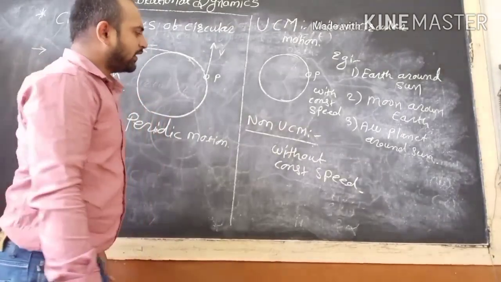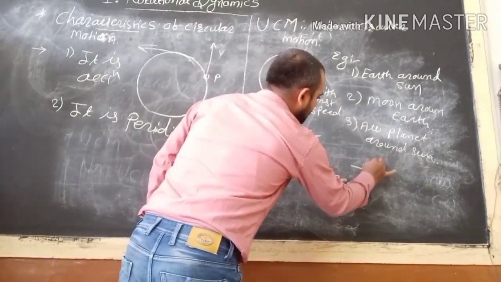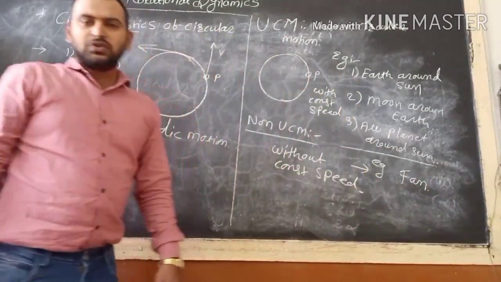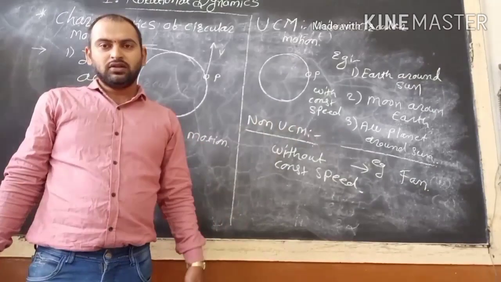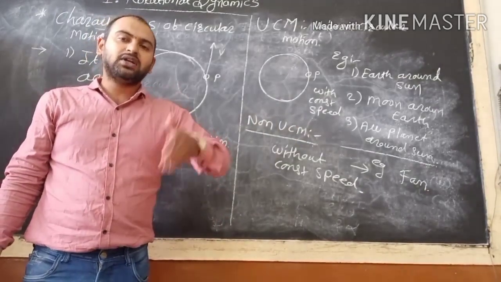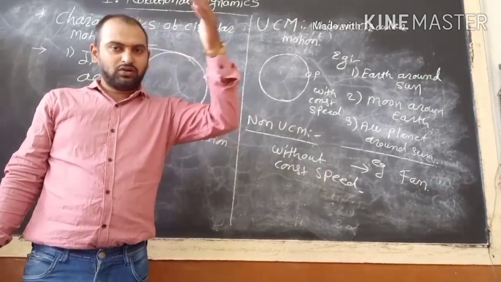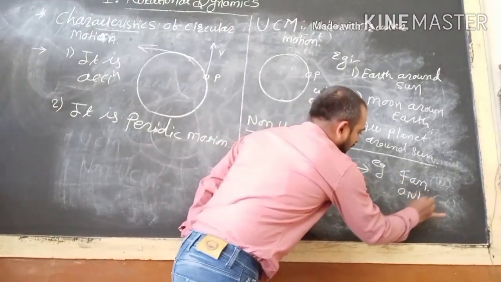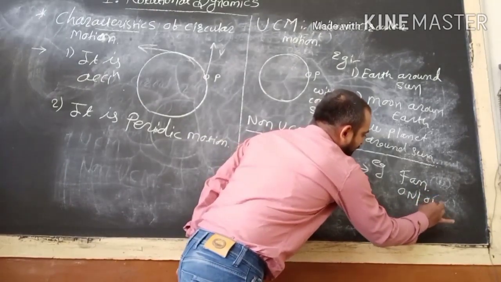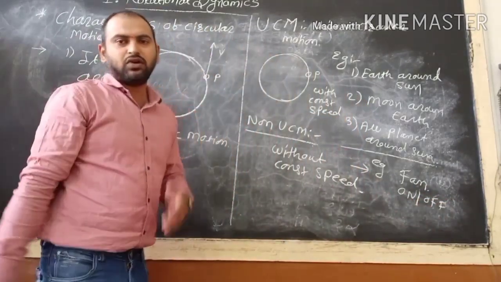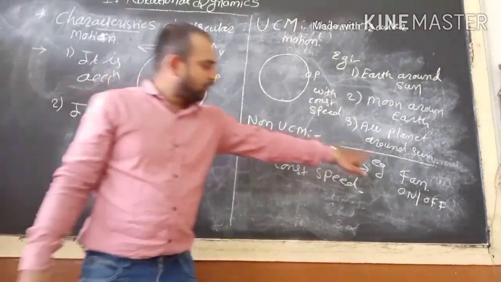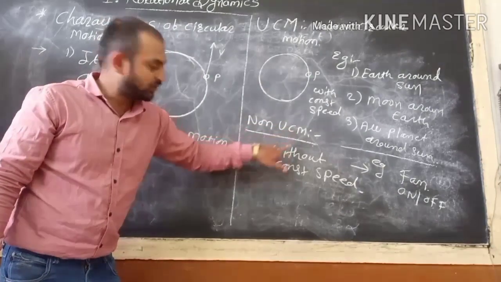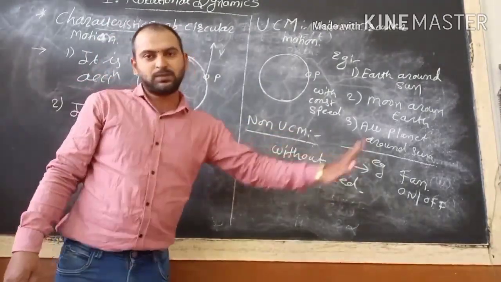Okay, we are taking the example of a fan. Suppose we switch on the fan, then its speed increases. And when we switch it off, the speed of that fan decreases. So the fan is an example of non-uniform circular motion, without constant speed.